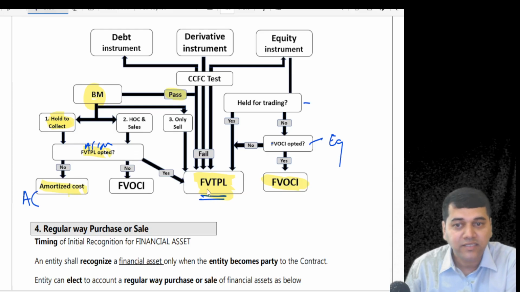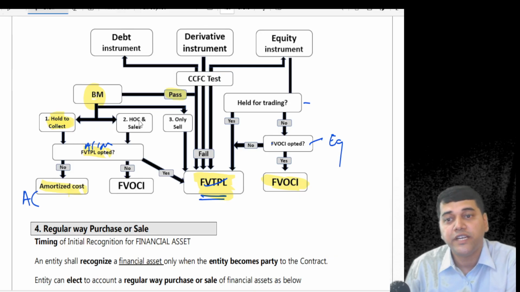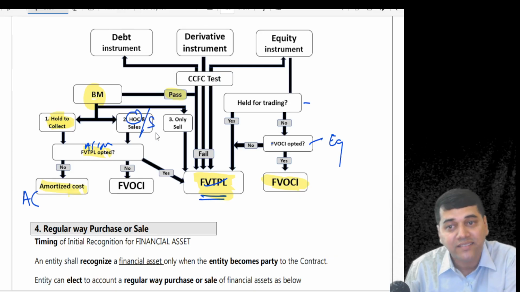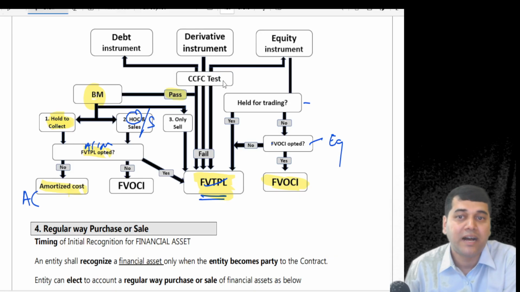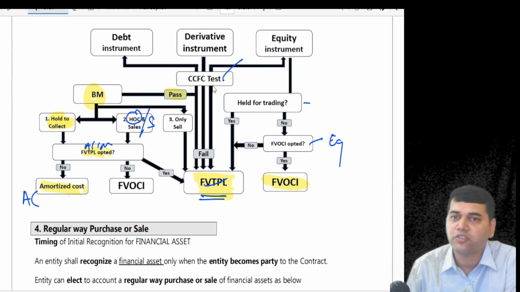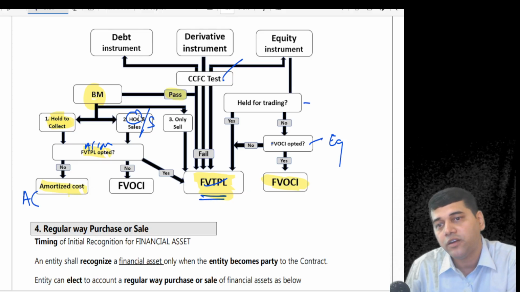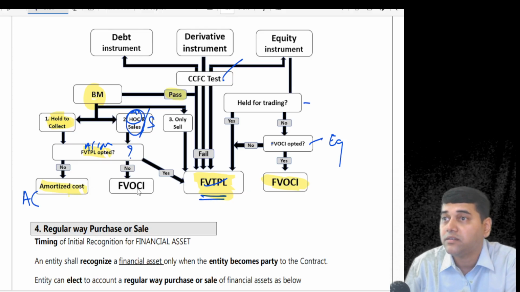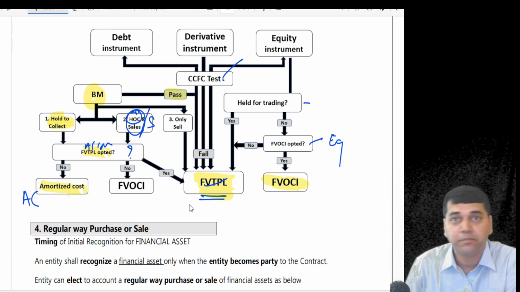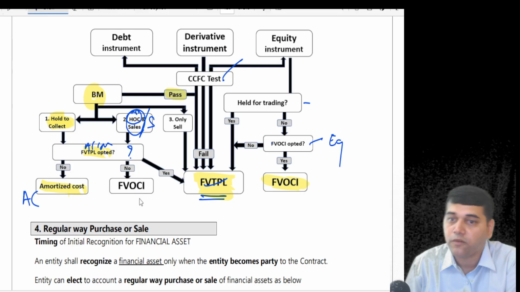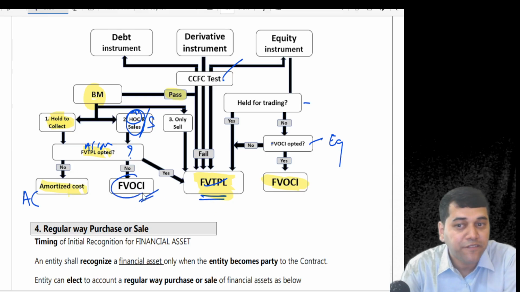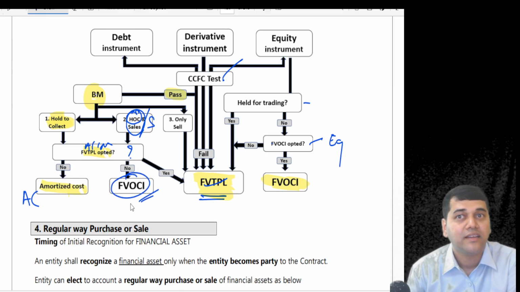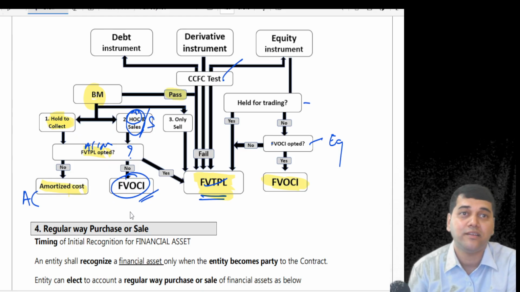Yes, FVTPL. What is your intention? Hold to collect and sell. Oh, you pass the SPPI test, and your intention is to hold to collect and sell. Have you opted for FVTPL for accounting mismatch? No. Then take FVOCI. Now, is this FVOCI recycled or not recycled?